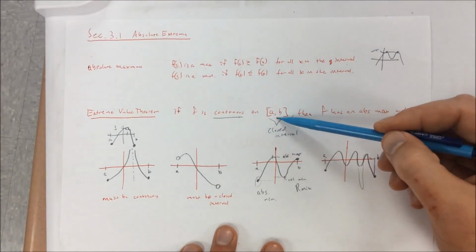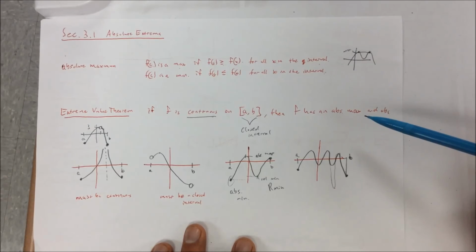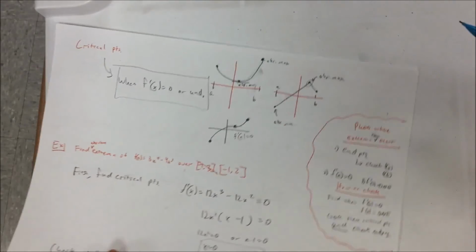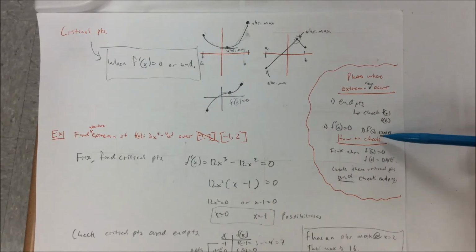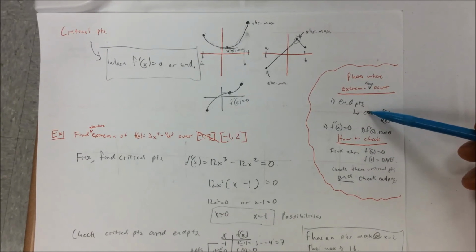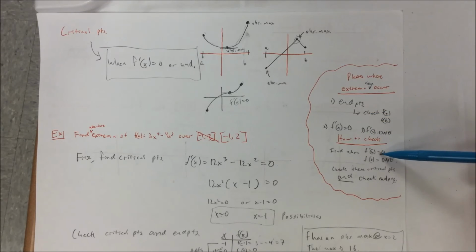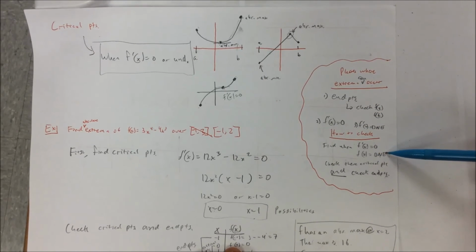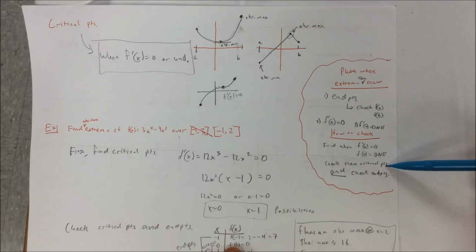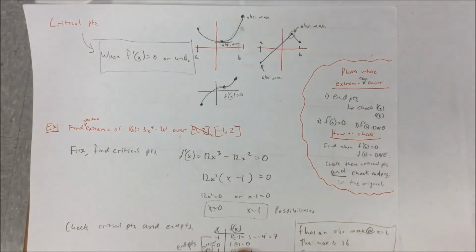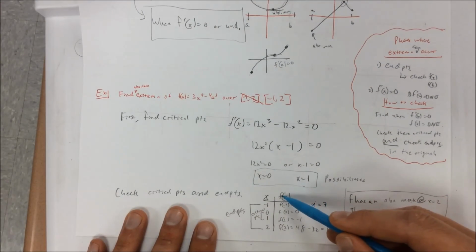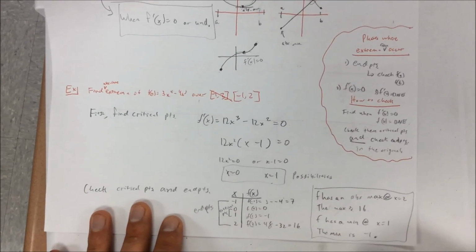Once again, it's got to be continuous on a closed interval for there to be an absolute maximum or minimum. It can happen more than once. And to check the places where extrema can occur, it could be at the endpoints or the critical points. So we're going to find when the derivative is 0 or undefined. We're going to use those critical points and check the endpoints in the original. And that will tell us the maximum and minimum. Notice we're plugging into the original, not the derivative function.